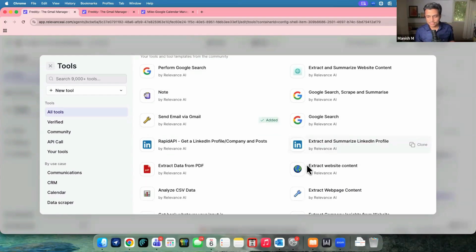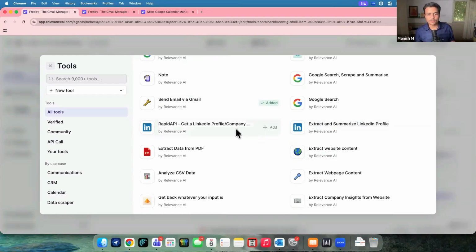But in this case, Relevance is providing all of these tools from their own offerings or their own configuration. So they say you simply come here, say what this agent is supposed to do. In case you're bringing any of your proprietary information like Gmail, calendar, or something like that, add connections. Otherwise, go here and add any of these tools. Relevance will take care of the cost, which will be deducted from your main credits, right?